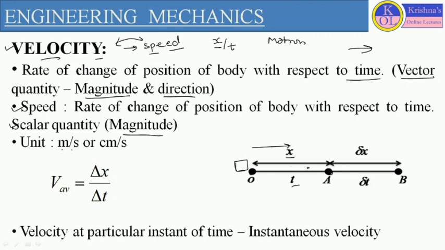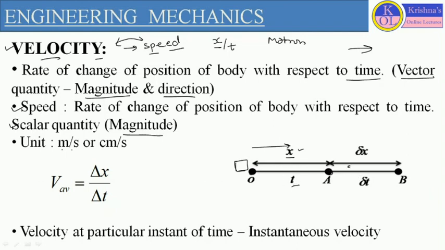So the initial velocity of the body to reach this point A is x by t, or it is traveling x displacement with respect to time t.